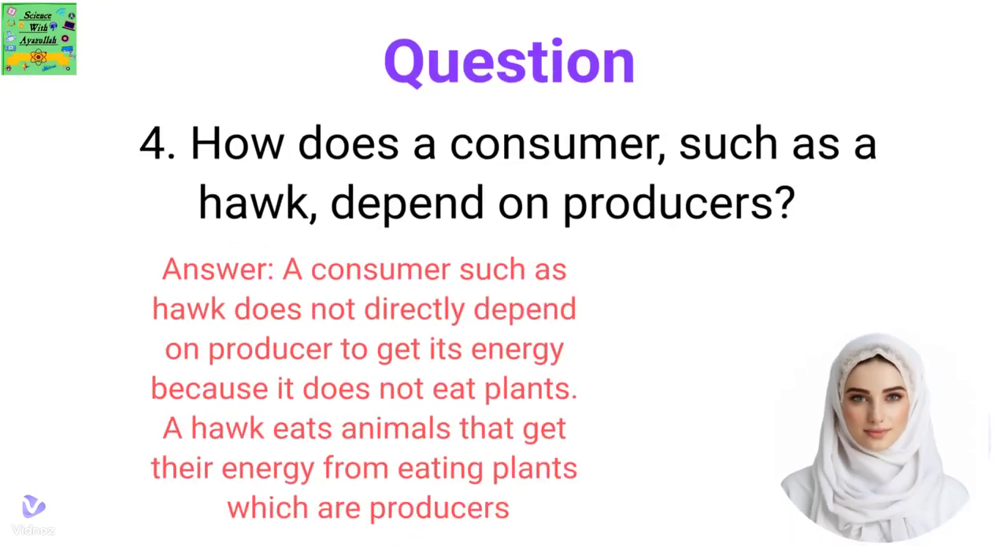Questions. 4. How does a consumer, such as a hawk, depend on producers? Answer. A consumer, such as a hawk, does not depend directly on producers to get its energy, because it does not eat plants. A hawk eats animals that get their energy from eating plants, and in this way depends on energy stored in the producers.